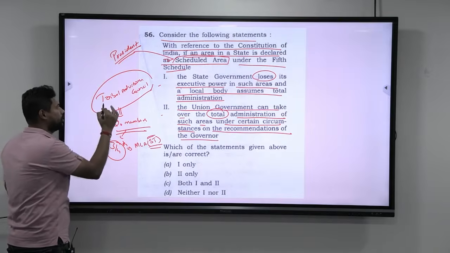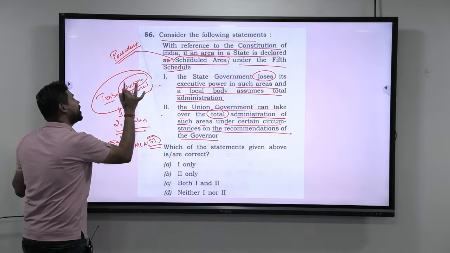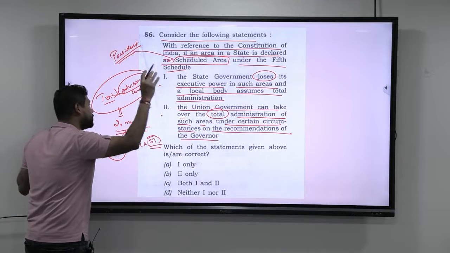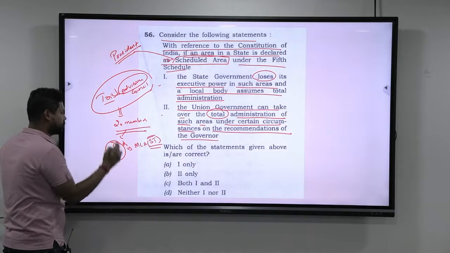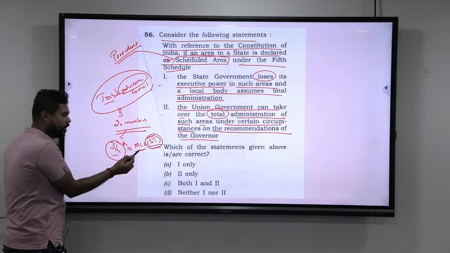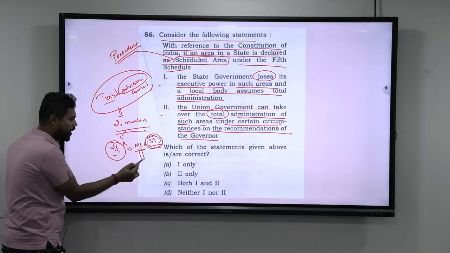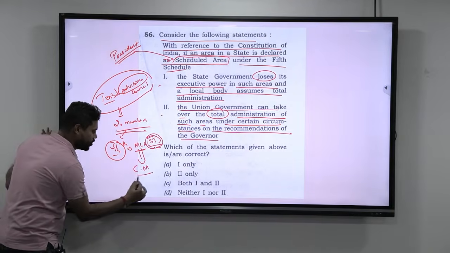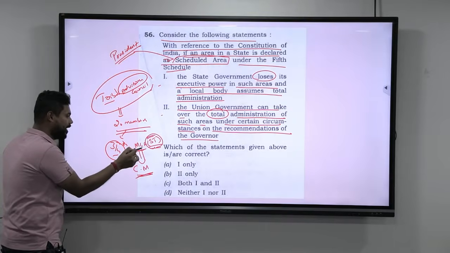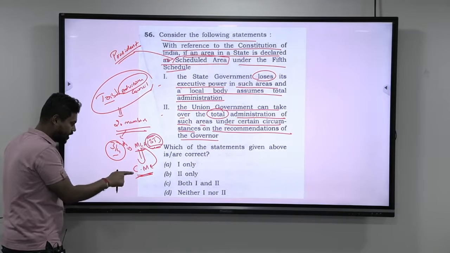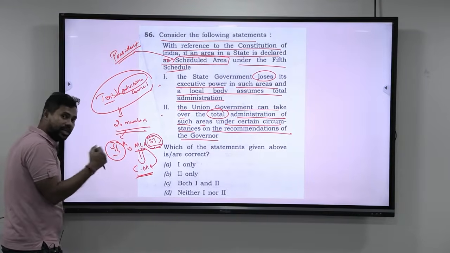Now, the tribal advisory body, the name only says they are an advisory body. They will advise for the welfare of the tribes in that particular area. Next, 3/4 of those members are MLAs belonging to the scheduled tribes. If they are MLAs, they have to abide by whom? President or chief minister or governor? They have to abide by the chief minister, because MLAs themselves have elected a leader who is nothing but the chief minister. So if this is the case, how can the state lose any power there?